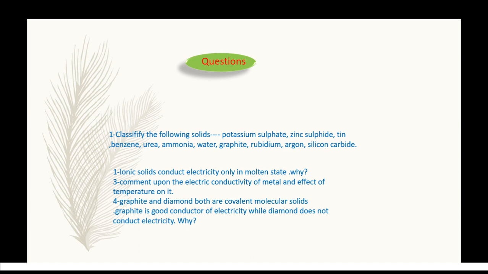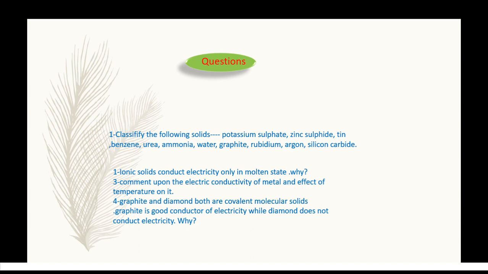Zinc sulfide: in zinc sulfide, the zinc ion is positively charged and sulfide is negatively charged. So zinc sulfide has ions, therefore it is also an ionic solid. Tin is a metal, therefore it is a metallic solid.